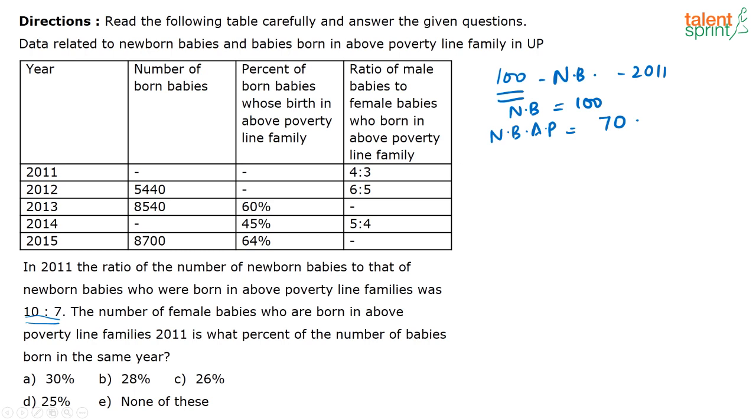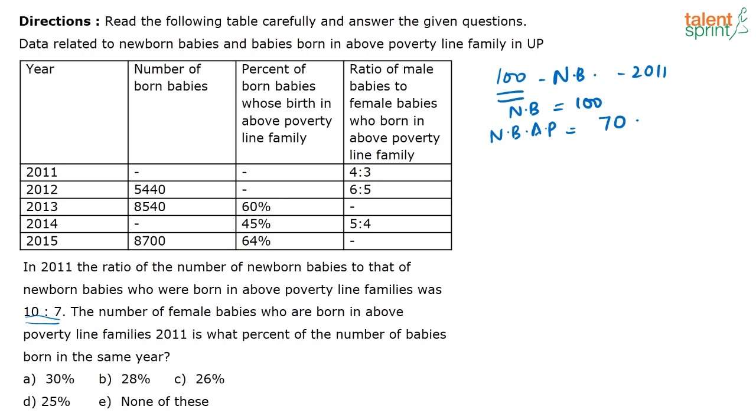Now next, what are they saying? The number of female babies who are born above poverty line is what percentage of the number of babies born in the same year. Now look at this figure. Look at the table that is given. See, in 2011, it is given that the ratio of the male babies to the female babies who are born in the above poverty line family is 4:3.